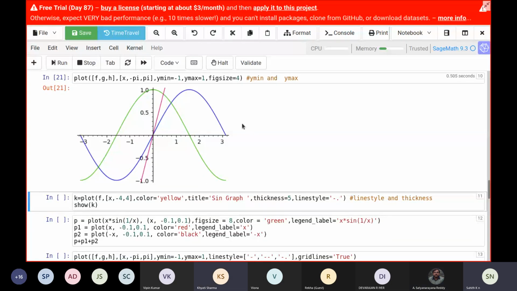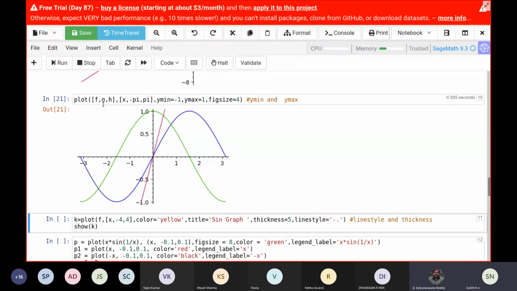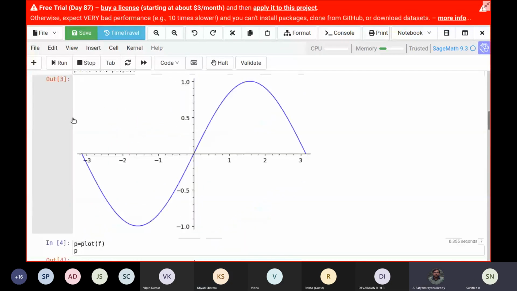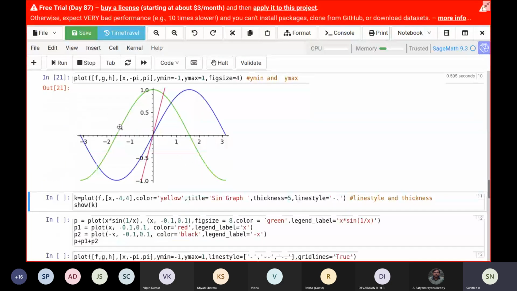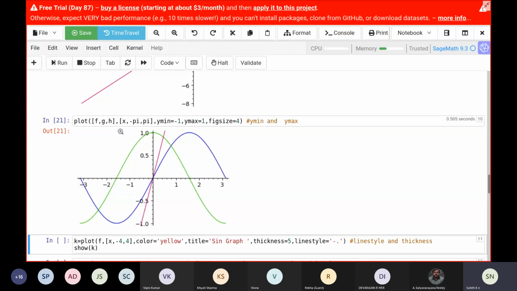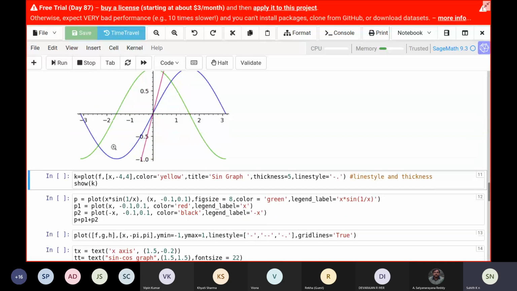So what about these colors? Here, in the first one, I don't give any color. It automatically took blue. In the multiple graphs, it automatically assigned colors, so it has assigned 3 different colors for f, g, and h. But I can also give whatever color I want. So in the next one I have put color equal to, in quotes, yellow. I've also changed the thickness and the line style, and I've put the title of the graph. So if we now run this,